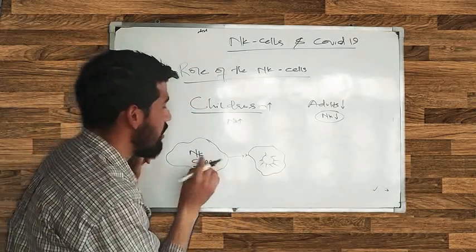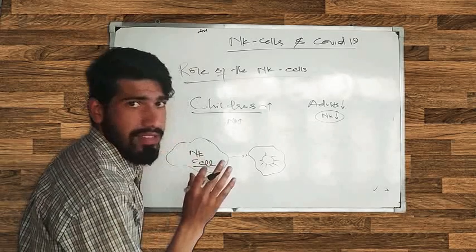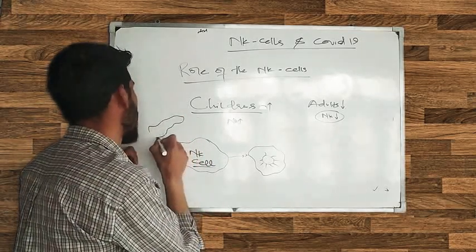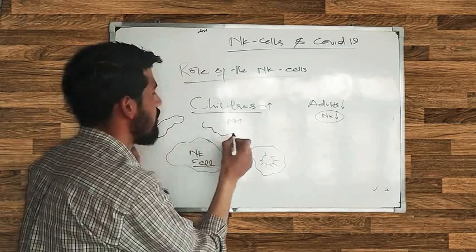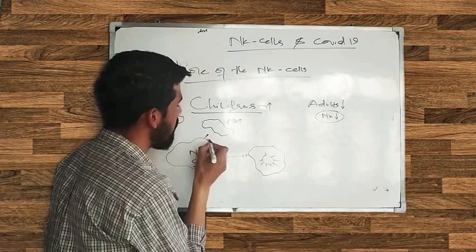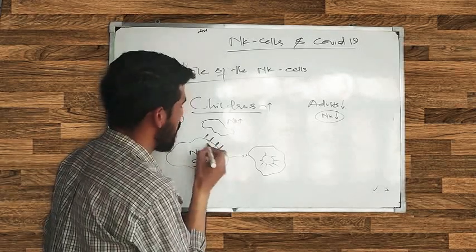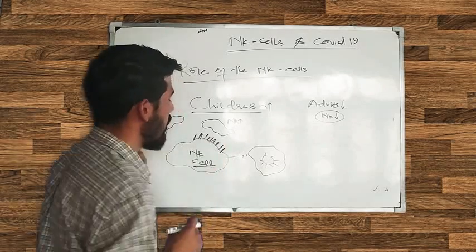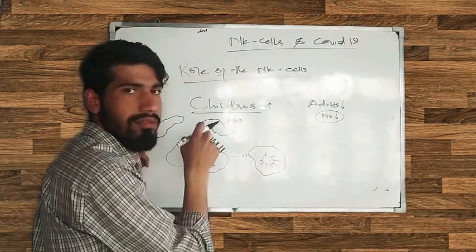If this NK cell is lazy or exhausted, then near it there are other NK cells, and it releases some chemicals here and makes the other cells lazy.